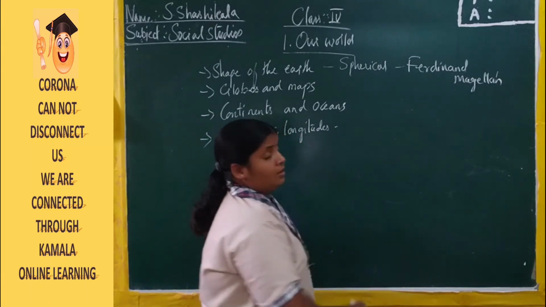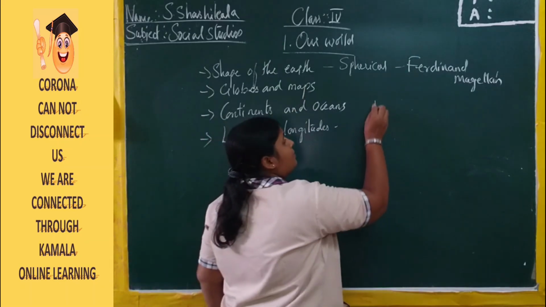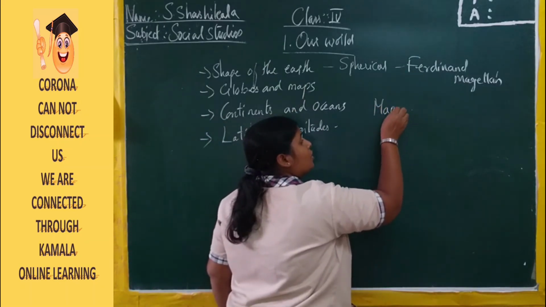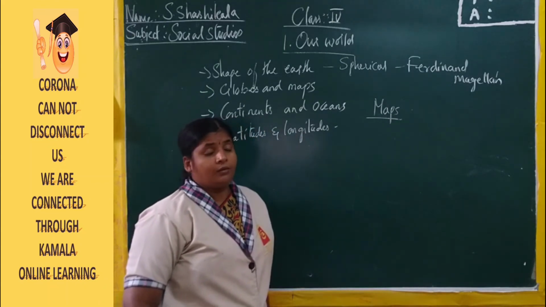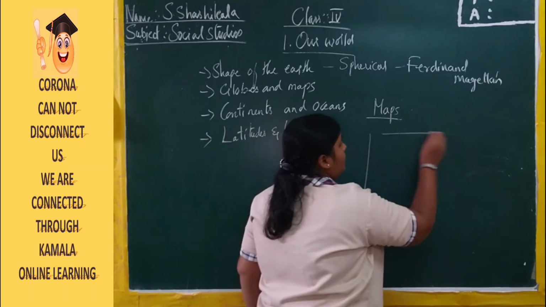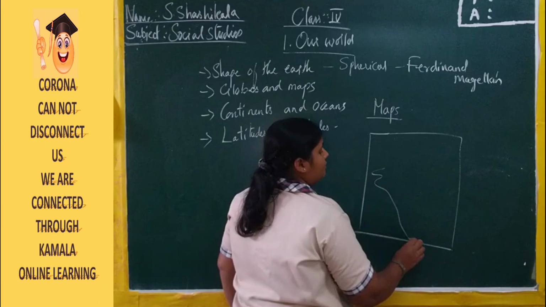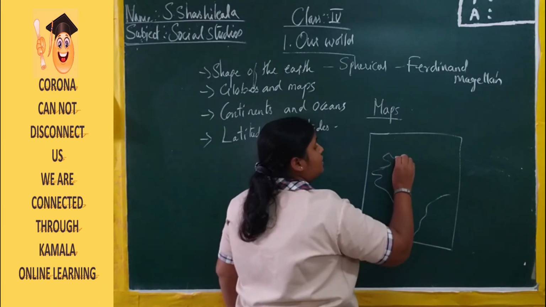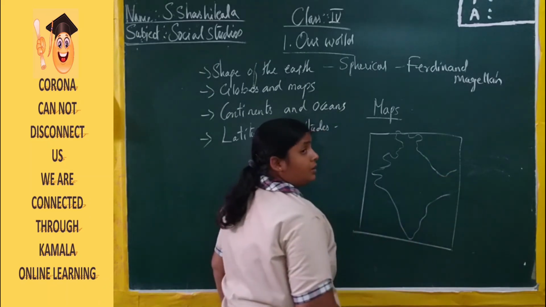The next one is about maps. What is a map? It is a representation of the Earth on a flat surface, or on paper, which we are drawing here. Why have I drawn the India map?